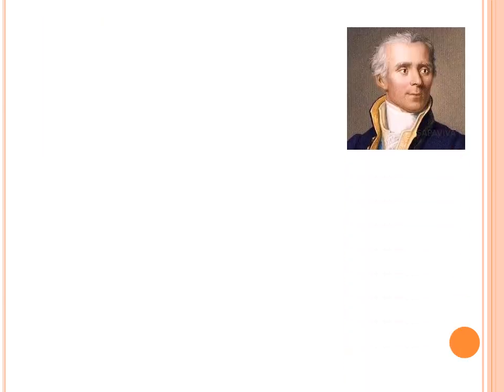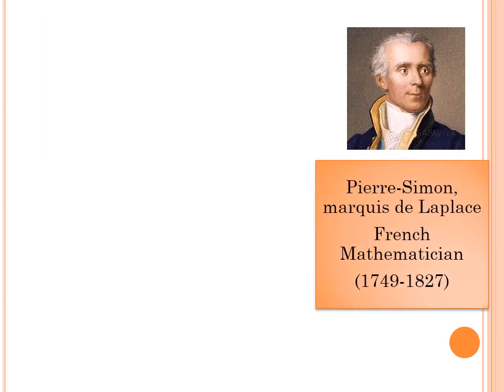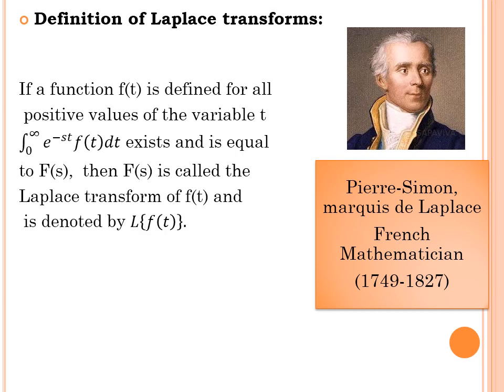It was given by the French mathematician Laplace, and it is defined as follows. If a function f of t is defined for all positive values of the variable t, then its Laplace transform is denoted by L of f of t or capital F of s, and is defined as integral 0 to infinity e power minus st f of t dt.